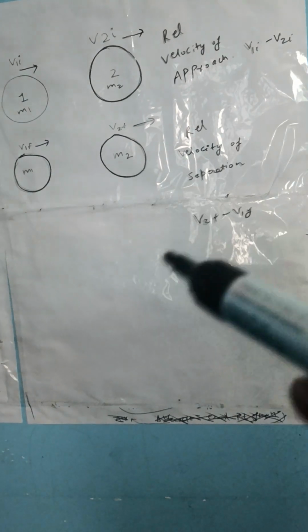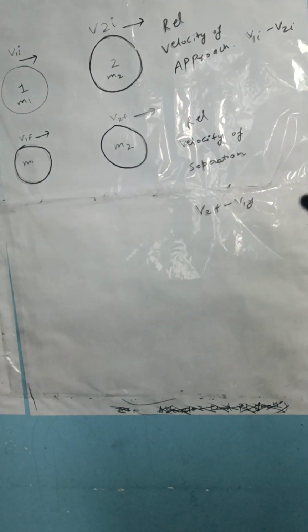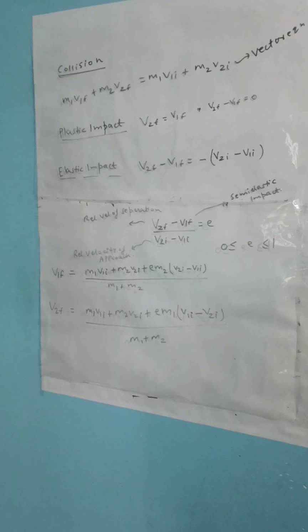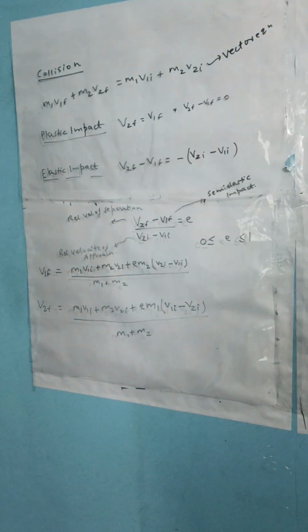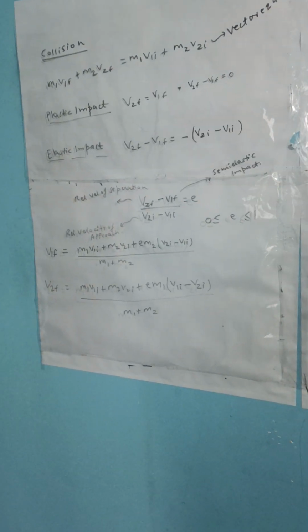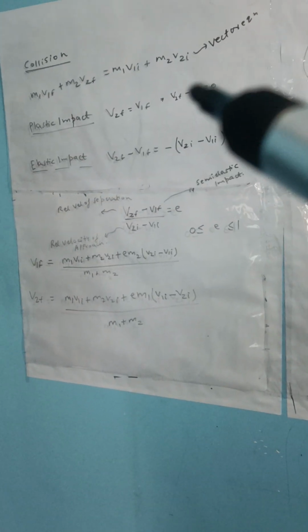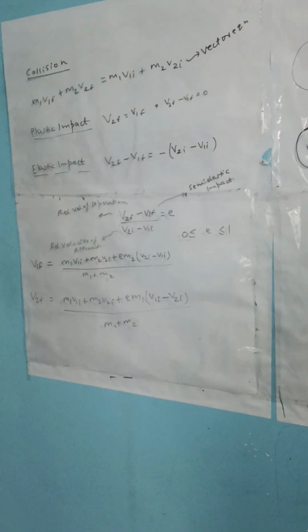If there is some difference in v1 initial minus v2 initial, meaning v1 initial is greater than v2 initial, then mass 1 will approach mass 2, otherwise they will never collide, and they will separate after collision only if v2 final minus v1 final is greater than 0. So this is the collision topic, and we know this is a vector equation, the linear momentum equation, conservation of linear momentum: m1 v1 final plus m2 v2 final equal to m1 v1 initial plus m2 v2 initial, and this is a vector equation.